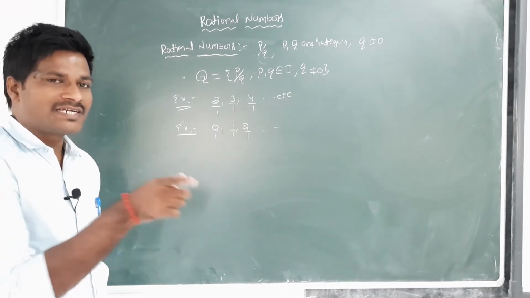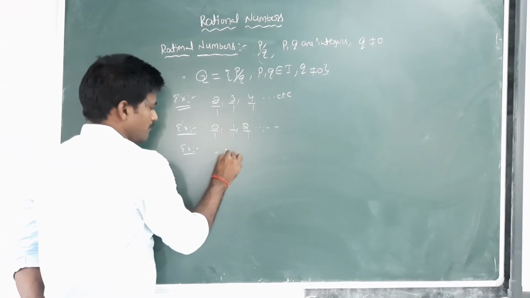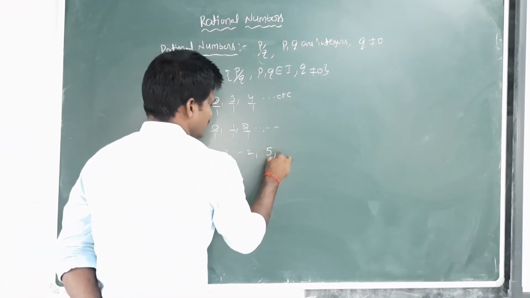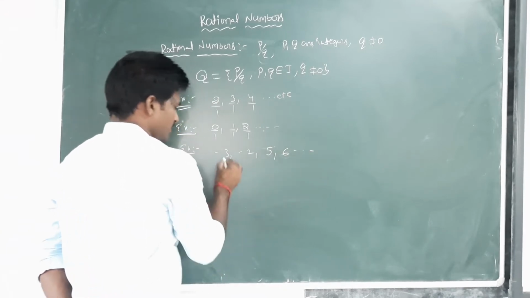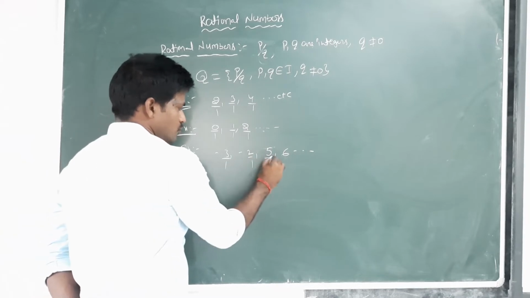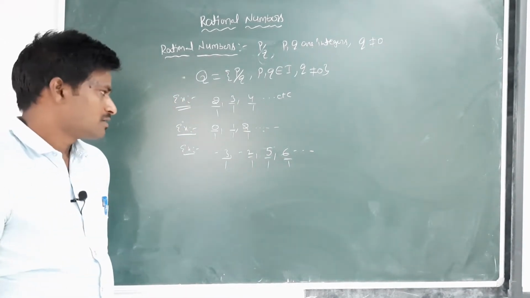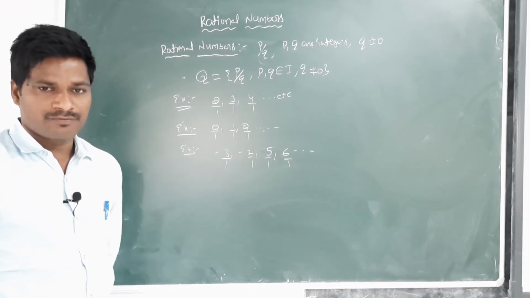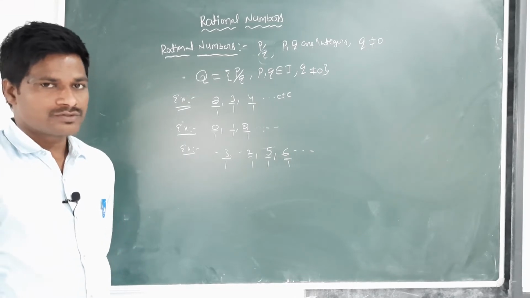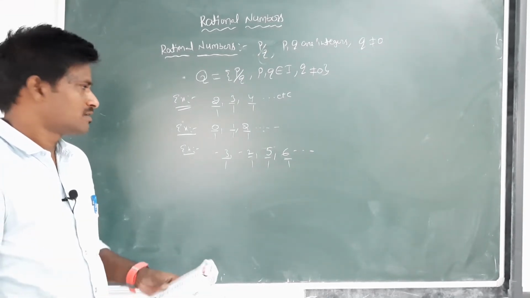Next, all integers are rational numbers. Example: -3, -2, -5, 6 and so on. -3 means -3 by 1, -2 by 1, -5 by 1, 6 by 1. These numbers are also in the form of p by q. So all integers are rational numbers.